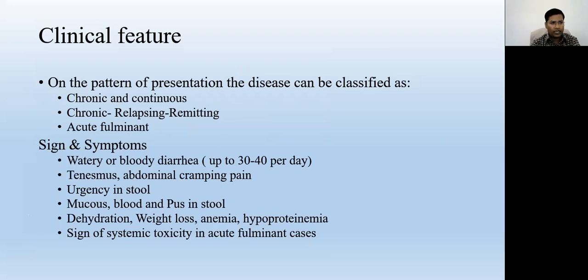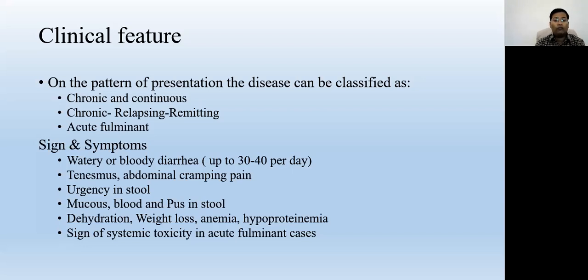The patient has a history of this complaint for a longer time. In between, the patient becomes severely ill, and then may feel relieved, but not completely cured. With passing time, the patient again has an episode or attack of the disease. That is chronic relapsing and remitting.